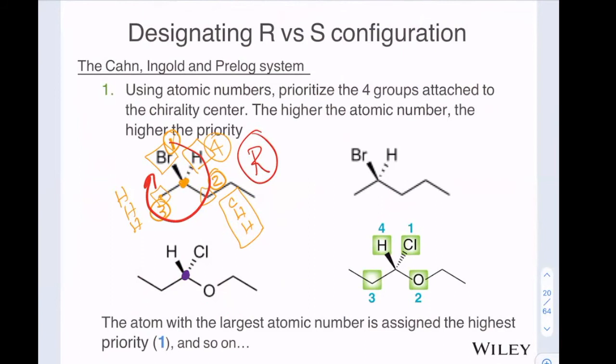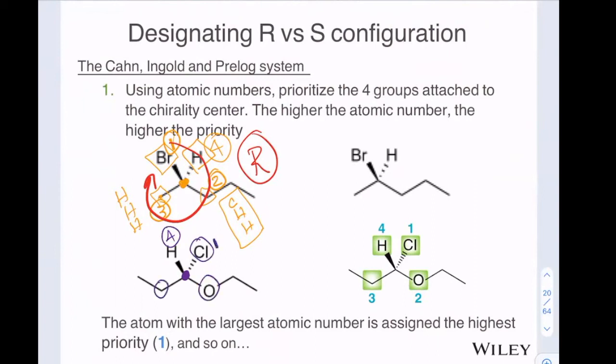For this example right here, we have the hydrogen coming at us. In my mind, I just figure out what the configuration is, and then I switch it. I'm thinking about looking at the steering wheel from the column of the steering wheel. In this example, with the hydrogen coming at us, I figure out the R and S, and then I switch it, because remember, we want number 4 in the back, but in this case, number 4 is right in the front. So we have chlorine, oxygen, and carbon.